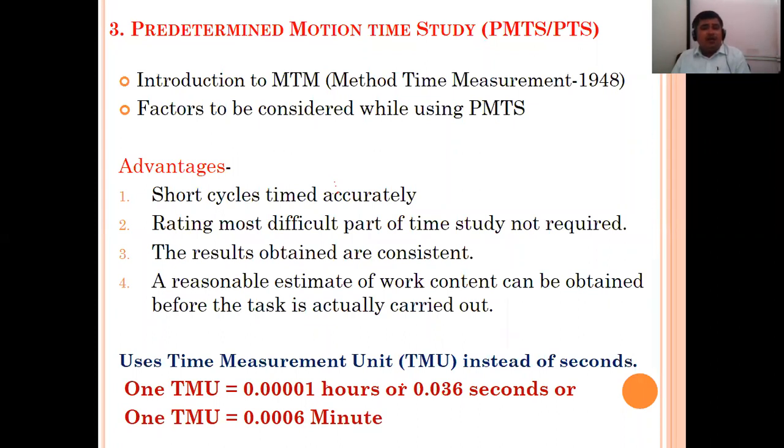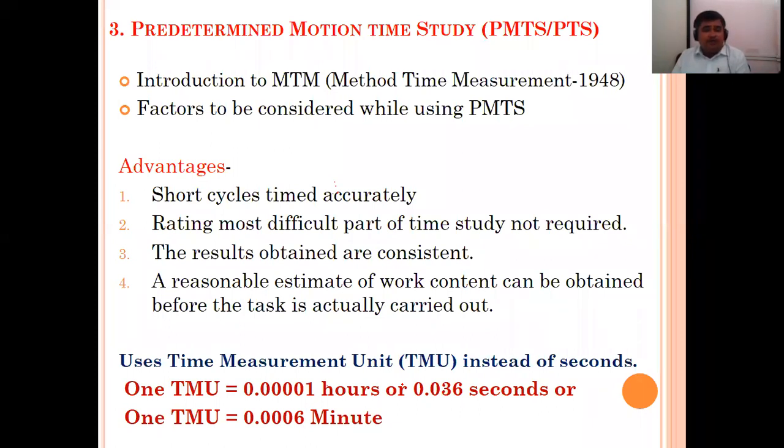Short cycle time, timed accurately. Rating, the most difficult part of the time study, is not required. Results obtained are consistent. A reasonable estimate of the work content can be obtained before the task is actually carried out. So how is this particular PMTS used?